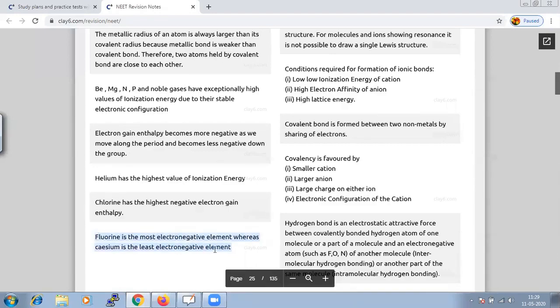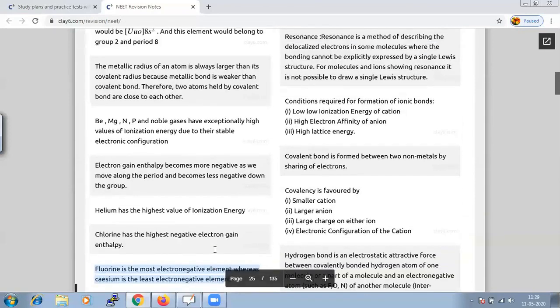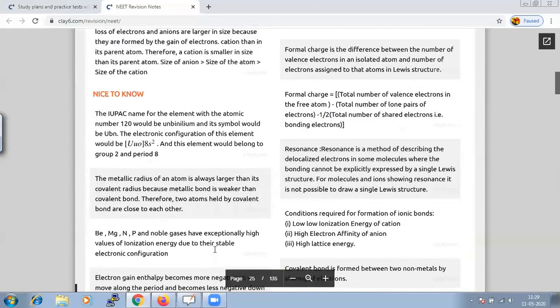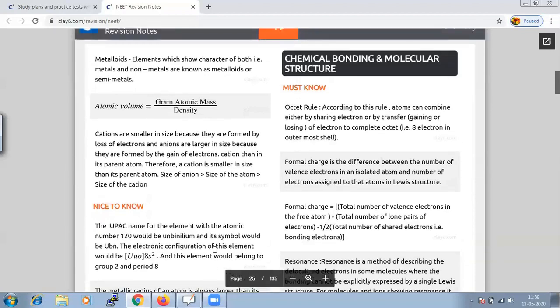You could conclude that fluorine is the most electronegative element and cesium is the least electronegative element. So by this we conclude the concept of this chapter, classification of elements.